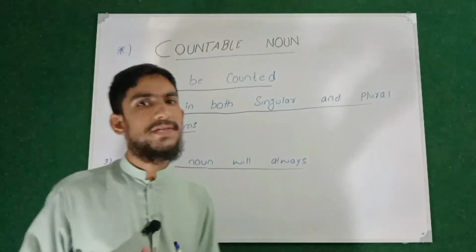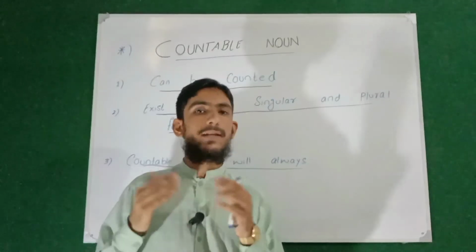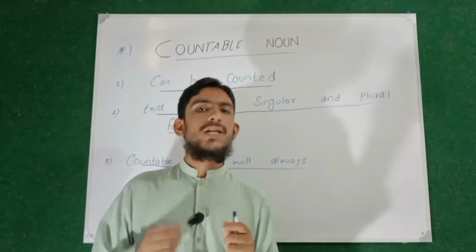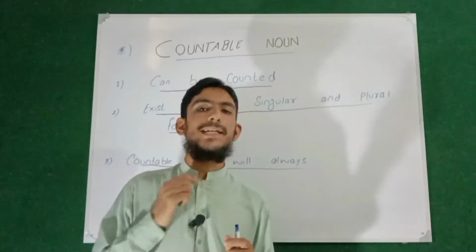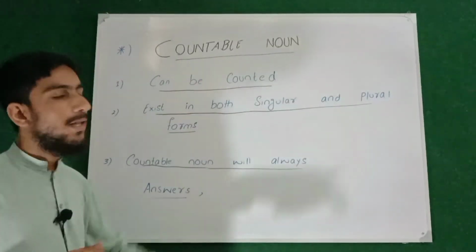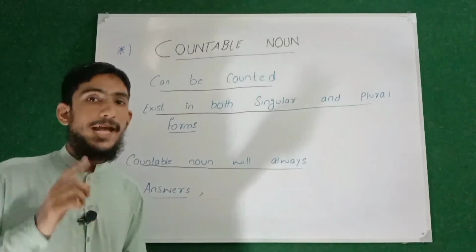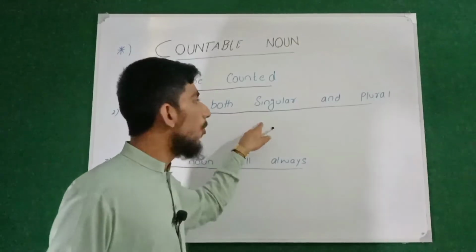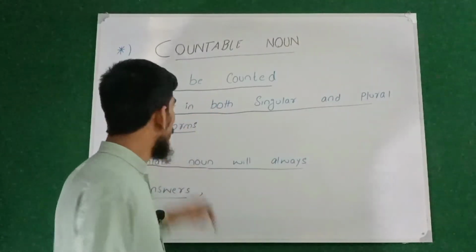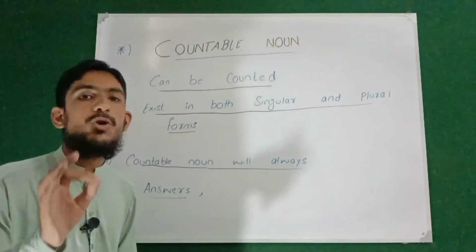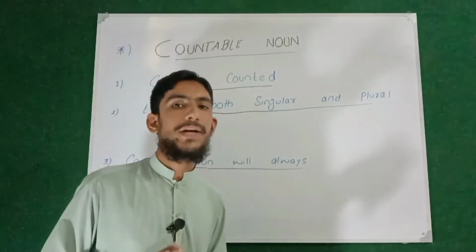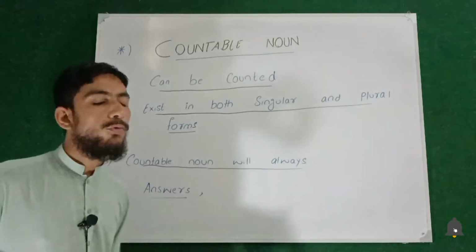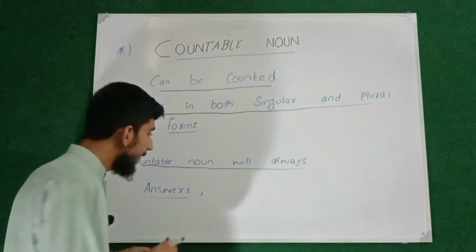As I mentioned in the previous video, noun is basically the name of the place, the name of the person, the name of the thing. So the things which we can count fall in the category of countable noun. Countable nouns are those that we can count. And remember that the things which we can count exist in both singular form as well as plural form. And number three, a short trick to remember: I will be giving you a short trick on how to find a countable noun in a sentence. So remember that countable noun will always answer the question how many.